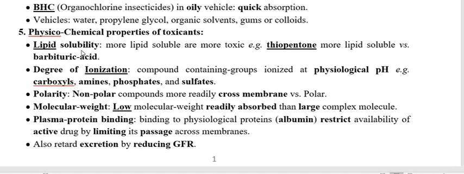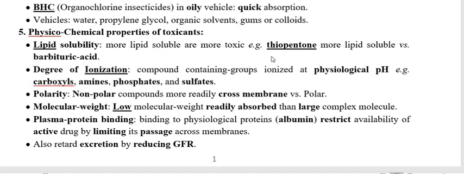So if a toxicant is more lipid soluble, the chance of toxicity is more. Because if a toxicant is lipophilic in nature, the absorption of lipid soluble xenobiotics is more. If more absorption is there, then the bioavailability is more, so more toxicity is there.